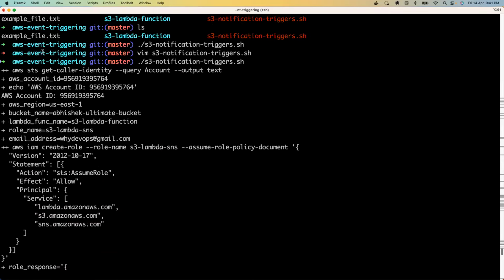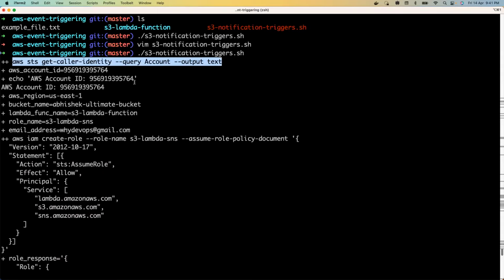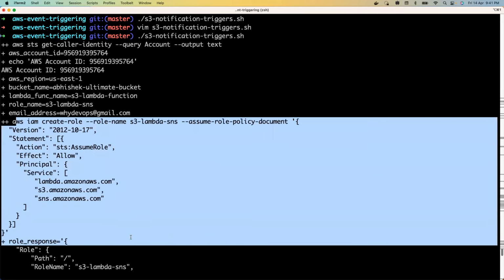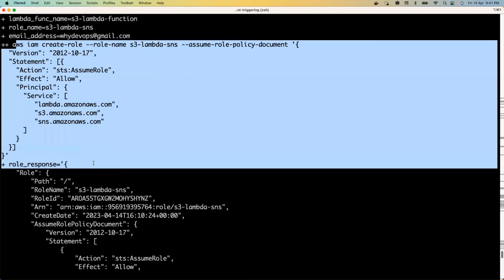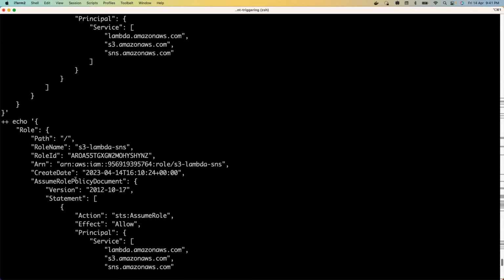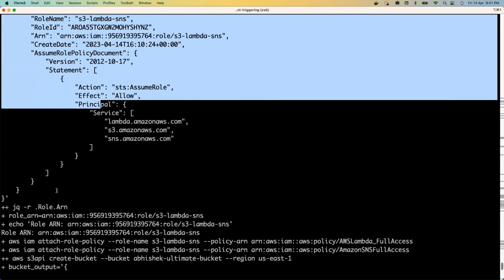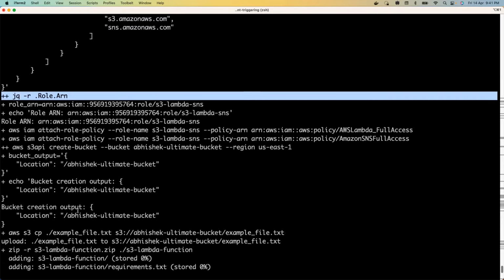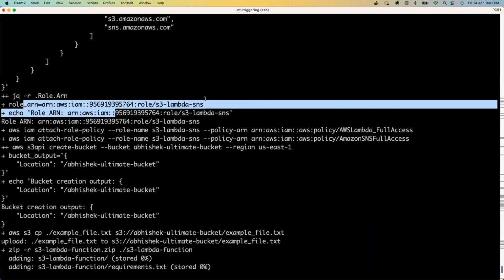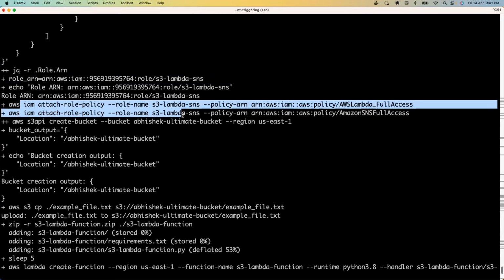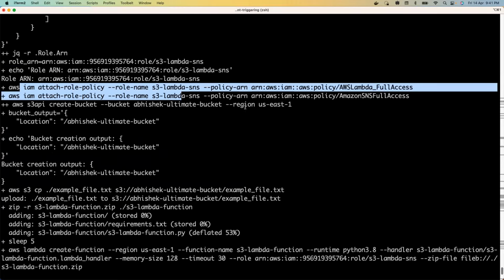Now I can show you from the top. This is the AWS caller identity that I've called. After that, here I have created an IAM role using the AWS IAM create role command, right? And after that, I've extracted some details from the role which I need, like the role ARN. Once the role ARN is extracted, I've used jq to extract. I'll explain during the shell script. And after that, I've attached some policies to the extracted role.